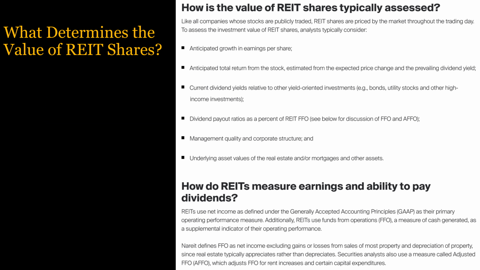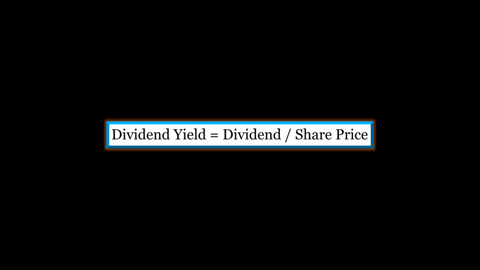The value of REIT shares depends, among other things, on earnings and the ability to pay dividends. Since most people buy REITs for their income, the price of REITs depends on how much they pay and on current interest rates. A simple way to compare investments is by comparing their dividend yields, equal to the dividend divided by the share price. Net operating income is a better indicator of the long-term viability of a REIT, since operating income or expenses do not include one-time items such as the sale of property. Net operating income is based on regular business income and expenses, not on extraordinary items.